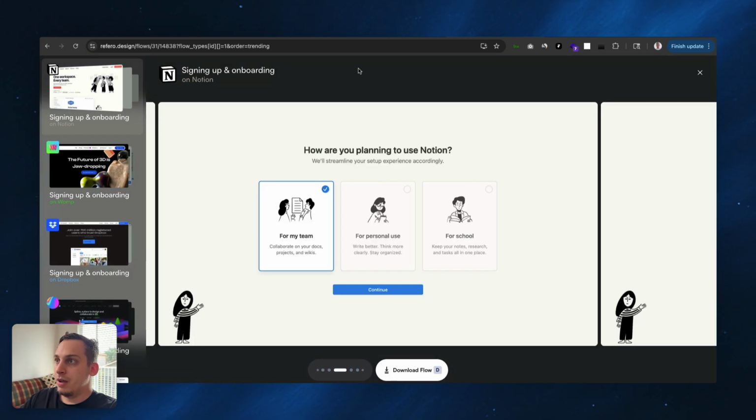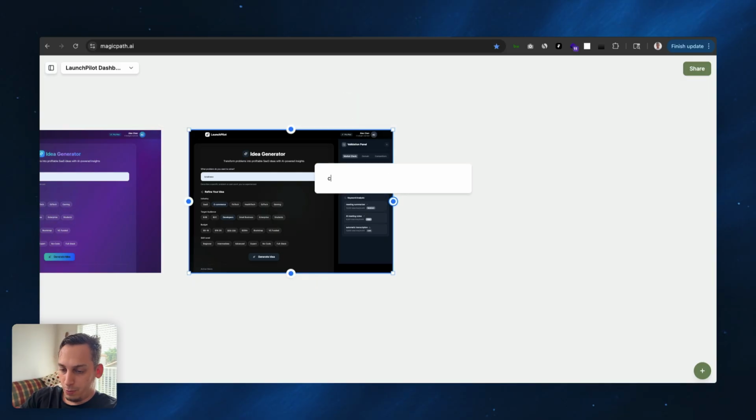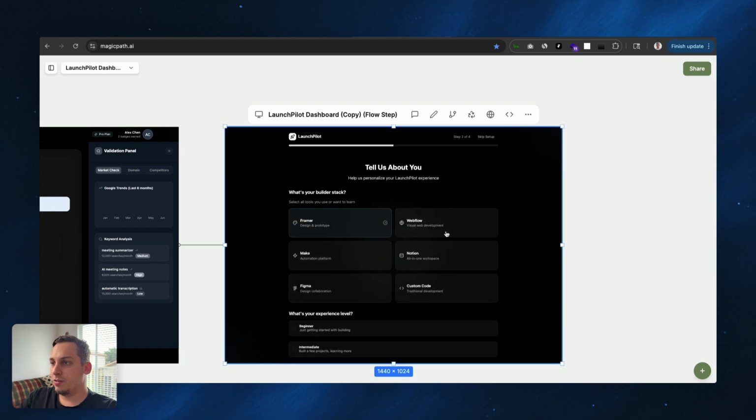And what you can do with MagicPath is you can create a different flow. You can create a flow here. So here I could say, let's create an onboarding page, right? And basically we get this nice little onboarding step-by-step thing here, where we can get started and choose different types of things over here, right?